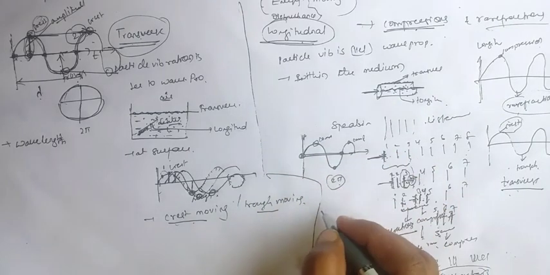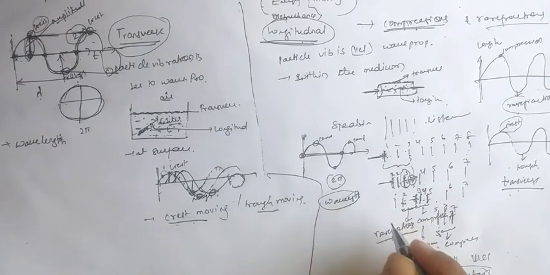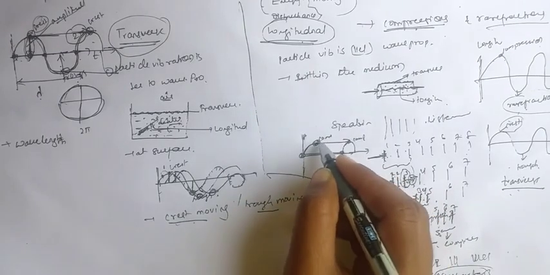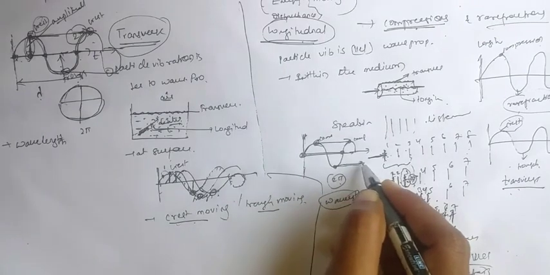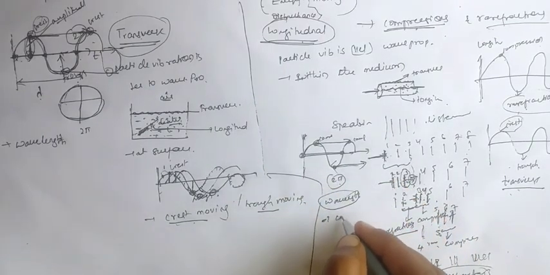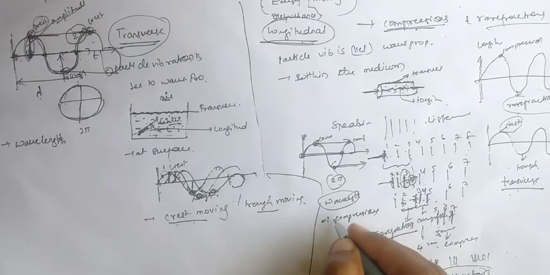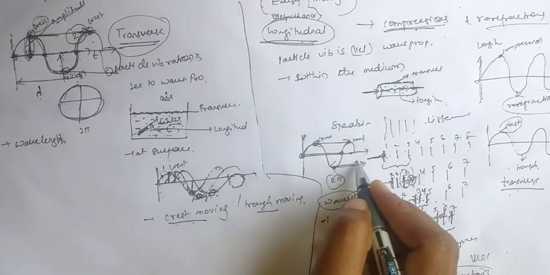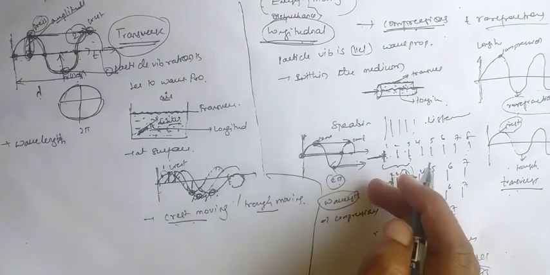So for the wavelength of the longitudinal wave, we have to consider the successive distance between two compressions or between two rarefactions. That means the distance between two successive points in the case of longitudinal.